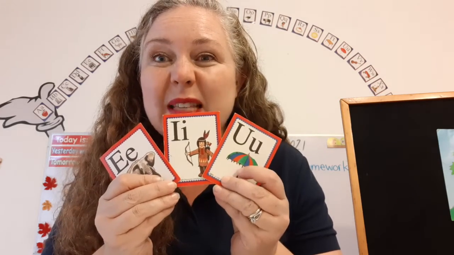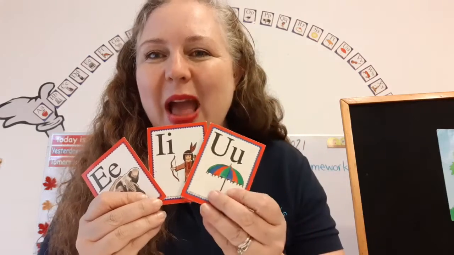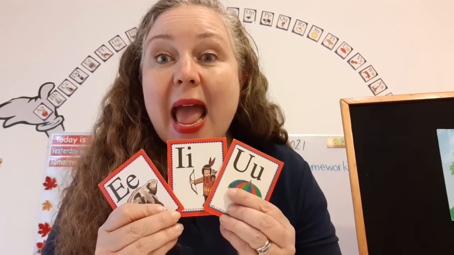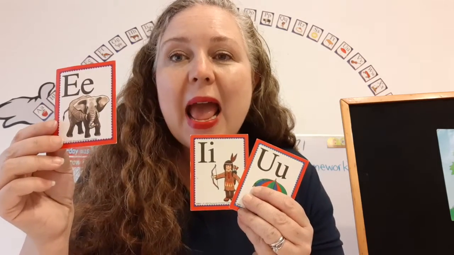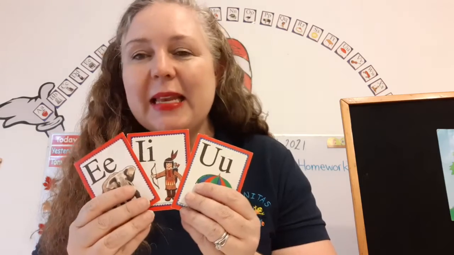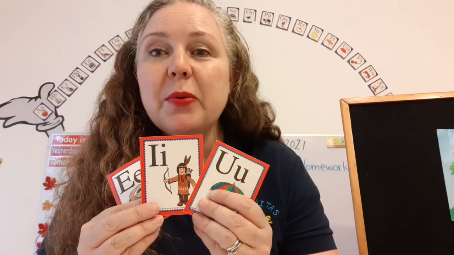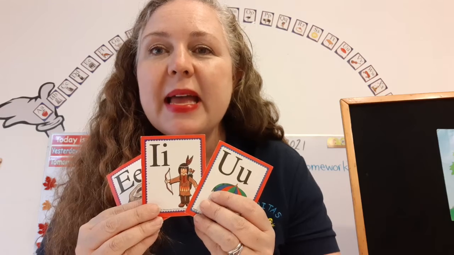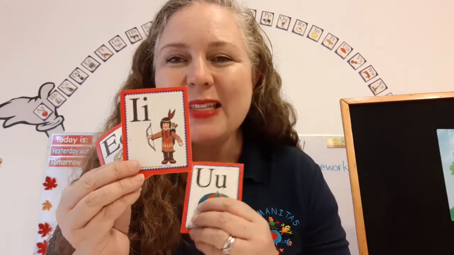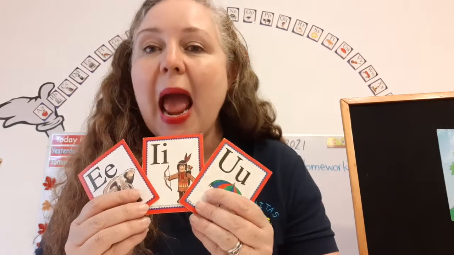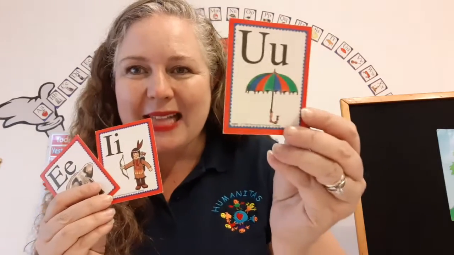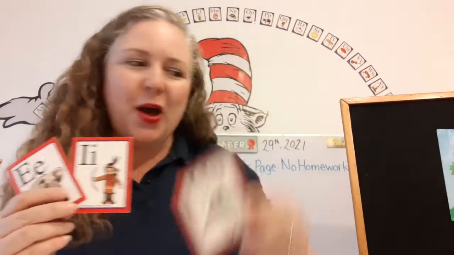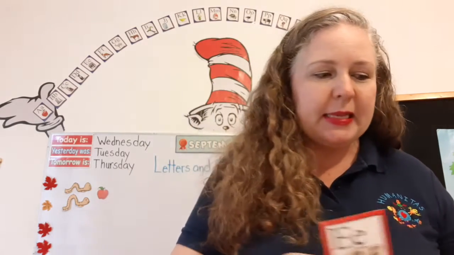Next one. Bug. Which vowel sound does it have? That's right. Next one. Tail. What vowel sound does it have? Tail. That's right. Bill. B-I-L. That's right, bill. Last one. Up, up, up. The U as an umbrella. Up, up we go. There you go. That is so awesome. You are just amazing.